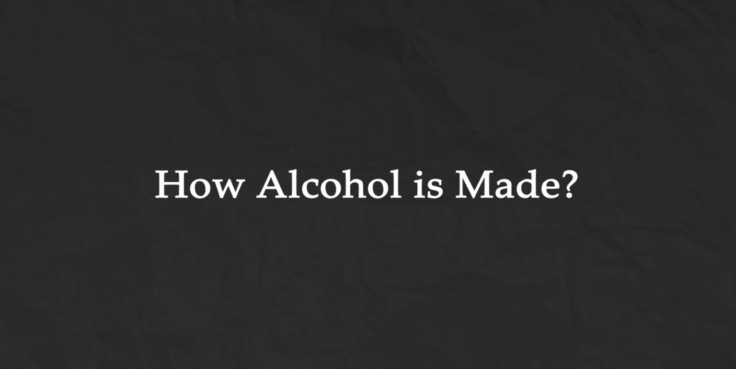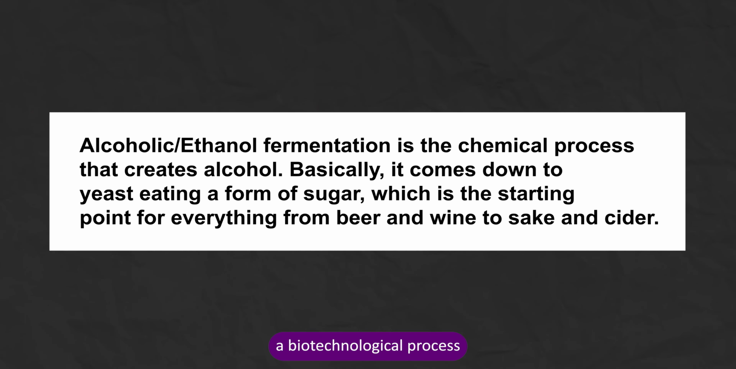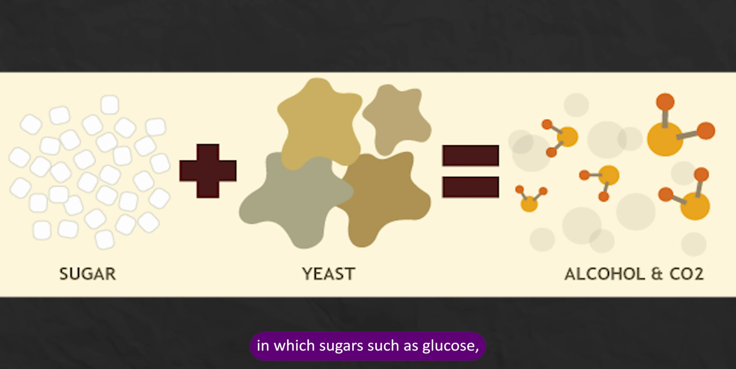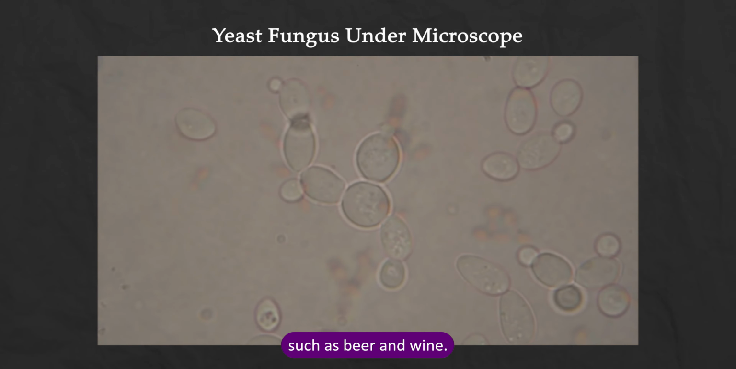What is alcoholic fermentation? Alcoholic fermentation or ethanol fermentation is a biotechnological process in which sugars such as glucose, sucrose, and fructose are converted into ethyl alcohol and carbon dioxide in the presence of yeast, some bacteria, or other microorganisms. Alcoholic fermentation is a type of fermentation process widely used in producing alcoholic beverages such as beer and wine.